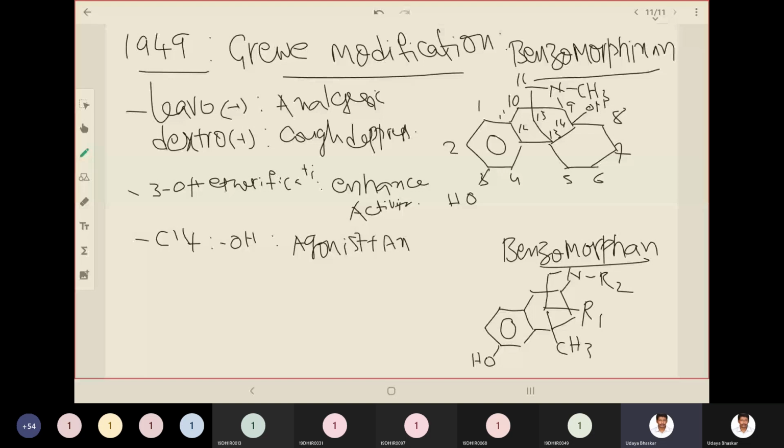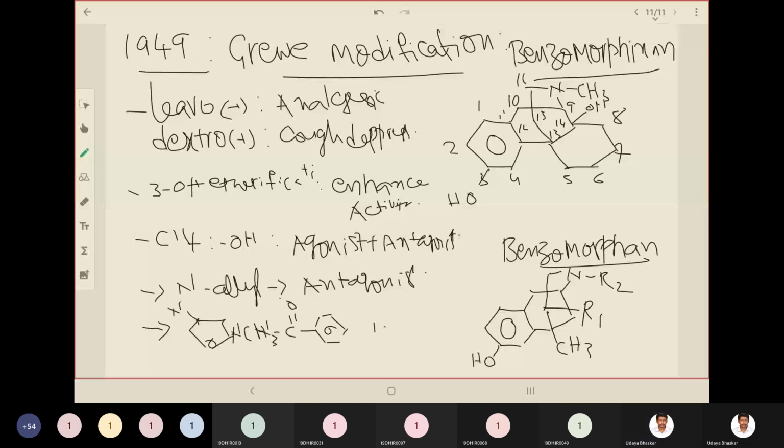And what are the observations he made regarding benzomorphans? Let me clear the board. So regarding benzomorphans, the trimethyl compound is more active than the dimethyl compound. That means here already one methyl group is there. If you put one more methyl group at R1, that is dimethyl.